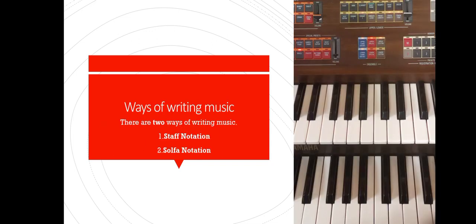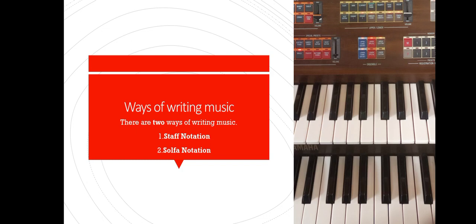And we can go ahead and look at ways in which people can write music. There are two ways in which people can write music. That is staff notation and solfa notation. But for us, in everything that we are going to do here, this is lesson one and we shall have other lessons. We are going to dwell on the first one, that is staff notation. Maybe in future lessons, we can look at solfa notation. But now we are doing the staff notation, the first one.